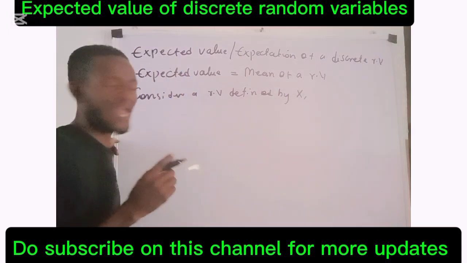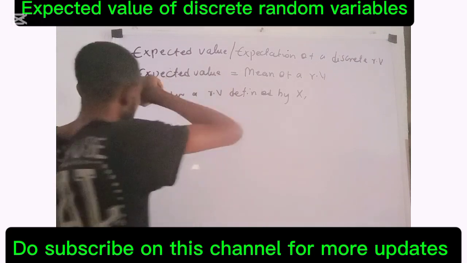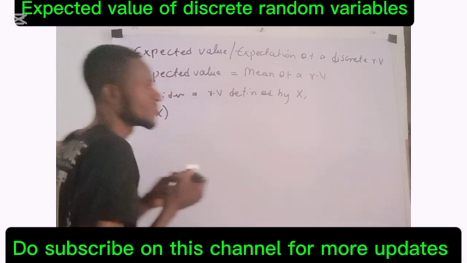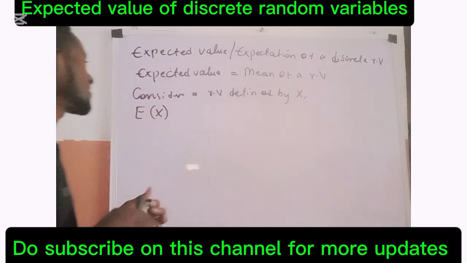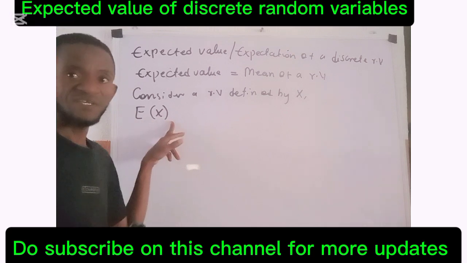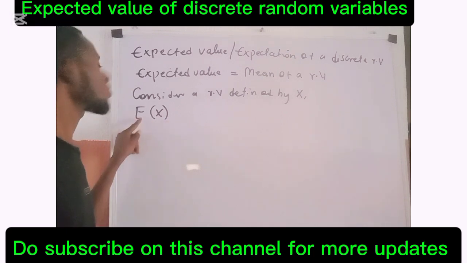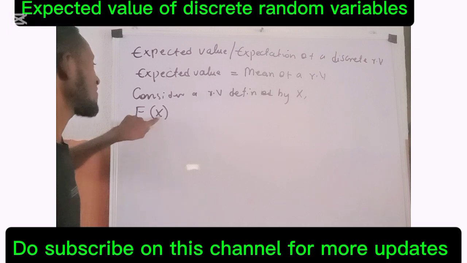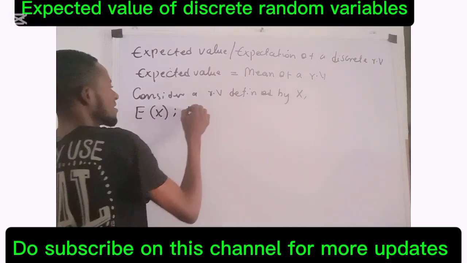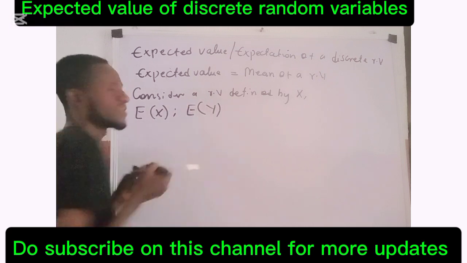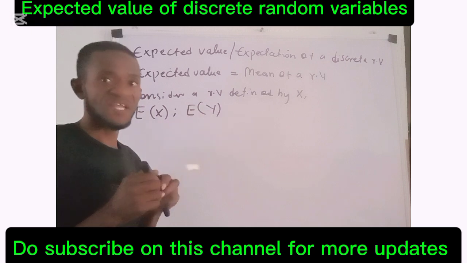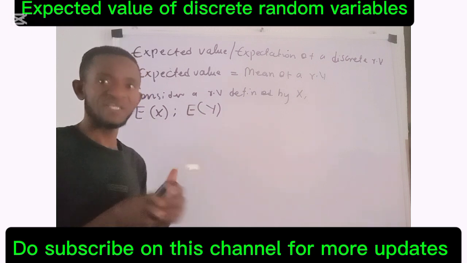The expected value now is denoted by E of x. So anywhere you see in statistics or even in mathematics where they write E of x, they are talking about expected value or expectation of a random variable x. If they write E of y, they are talking about expected value or expectation of a random variable y down the line.